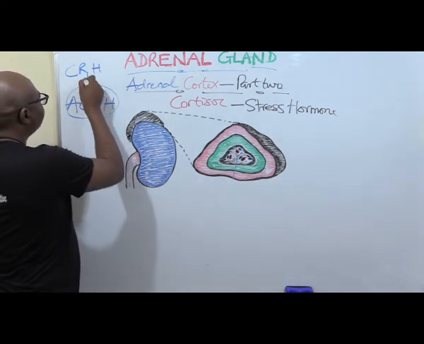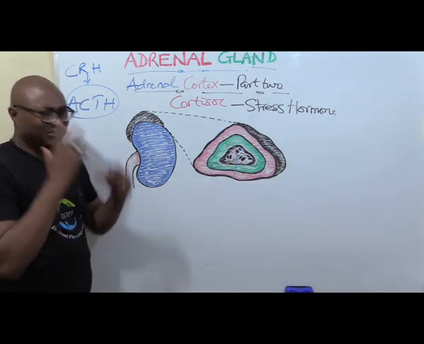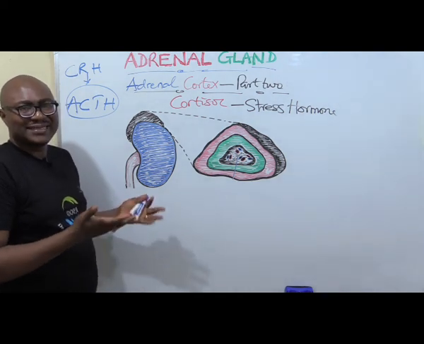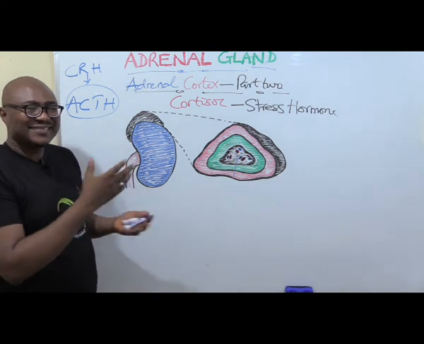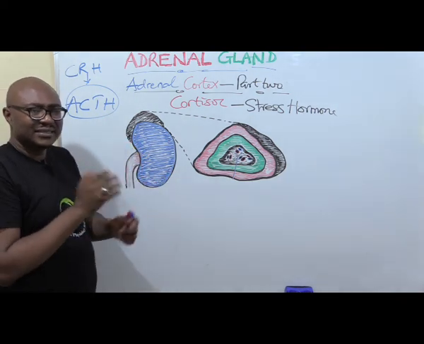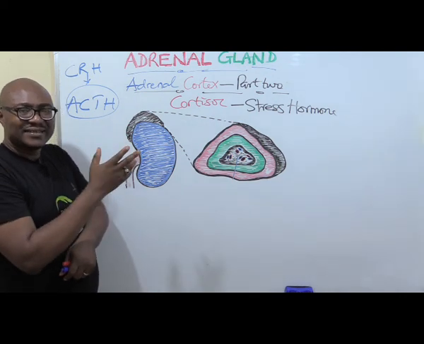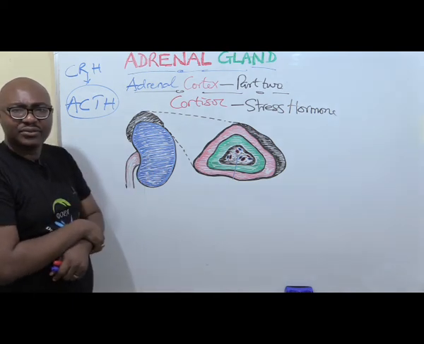CRH. Because of the complexity of stress, it's not simple mechanisms involving just regulation of levels of organic nutrients or minerals, like aldosterone and insulin, parathyroid hormone.